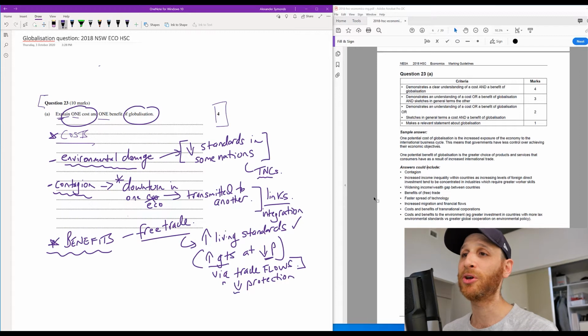And then as well, we're talking about that globalization, free trade also involves reductions in protection, which again is part of the reason why we create that situation.